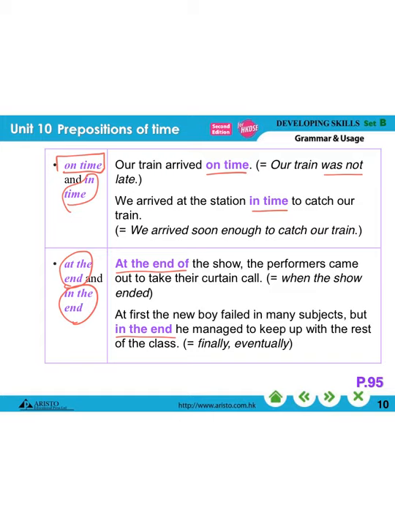And basically, so at the end of, so you have to add something here. So add in a noun here. At first, the new boy failed in many subjects, but in the end, the meaning here means finally, eventually. So after in the end, you don't really have to add another noun here. You don't have to say in the end of something. Okay? So we just say in the end. He managed to keep up with the rest of the class.